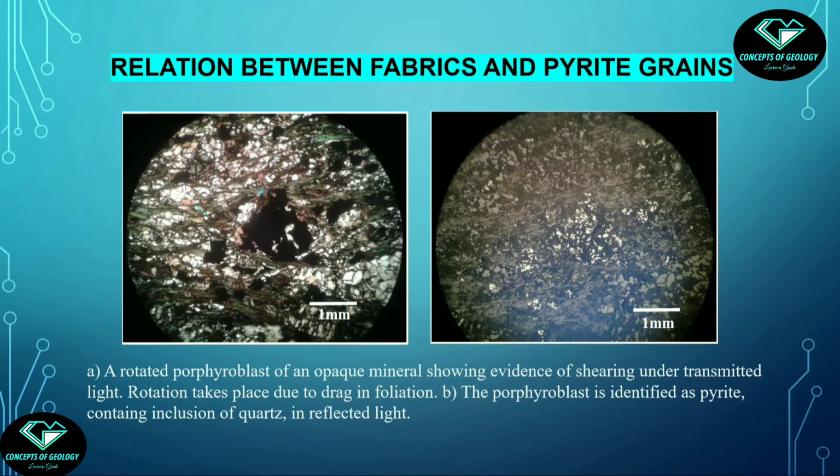The porphyritic grain of pyrite has rotated due to shearing or drag in the foliation. This is a kind of ductile deformation. Observe, the grain is containing quartz as inclusion, but essentially no mica is there. So clearly pyrite is pre-D1 or grown during D1, but definitely it is pre-S1 because it is not containing a single grain from that foliation. That means the growth of the pyrite was completed before the growth of the mica grains, I mean before the growth of S1.